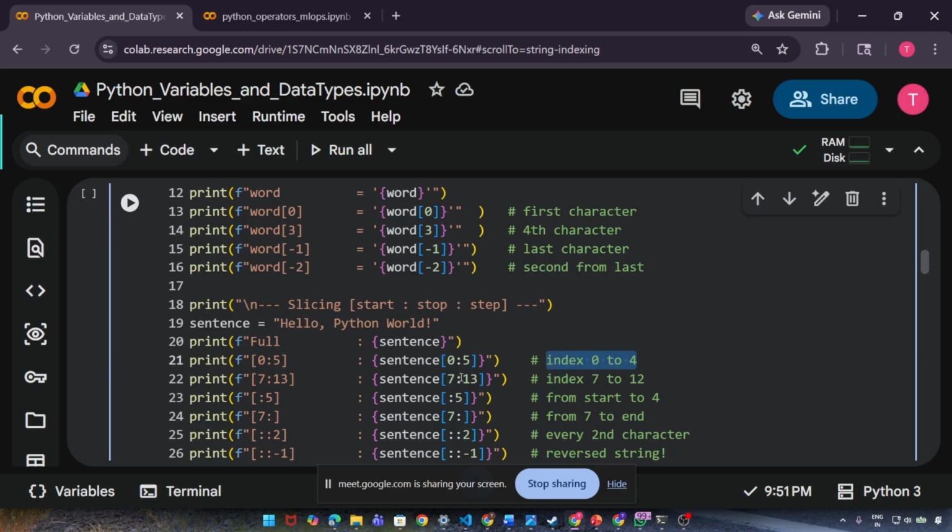But wait a second. You have given 0 colon 5. Why index 0 to 4? Because inside Python, we always start from 0 and the stop index is excluded. So if you give 5, it will actually go till 4. If you give 6, it will actually go till 5. So you need to keep that in mind while doing all this.